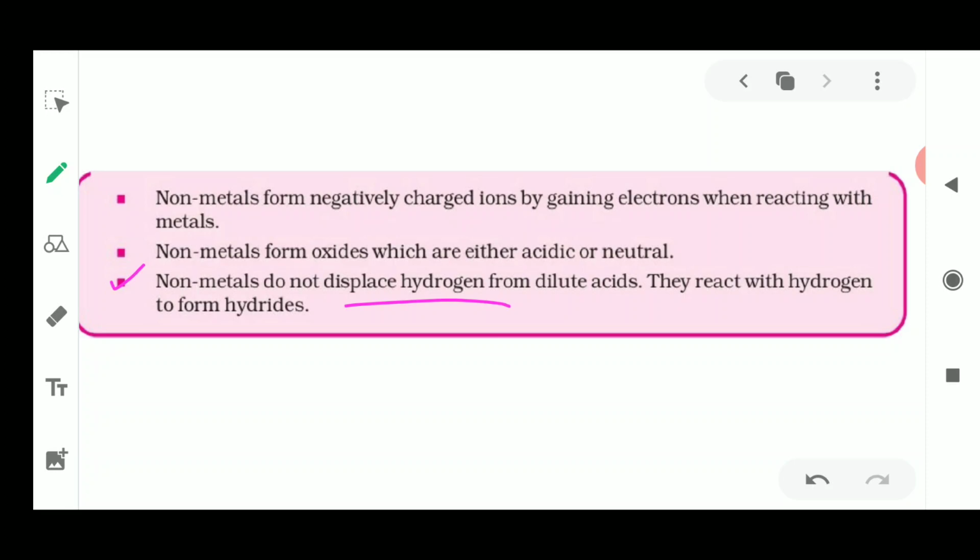Fine, so this was all about the chapter on metals and non-metals, and we have studied the various properties of metals and non-metals in this chapter. Even extraction we have studied. So with this, your chapter is complete.